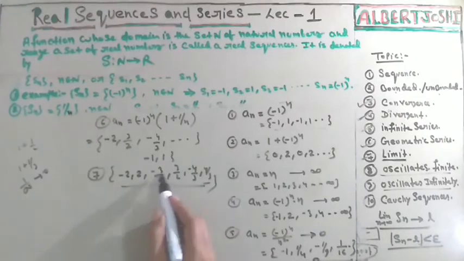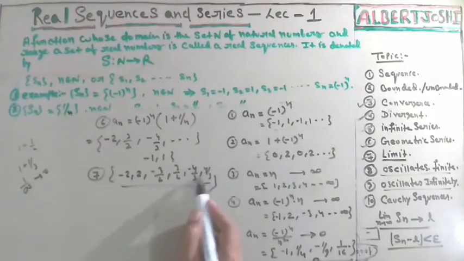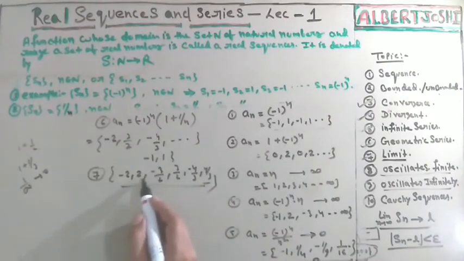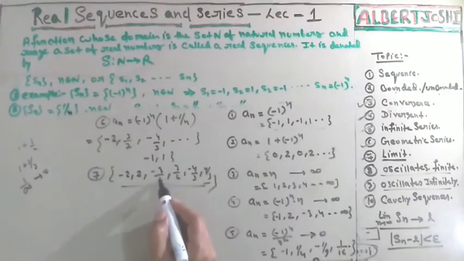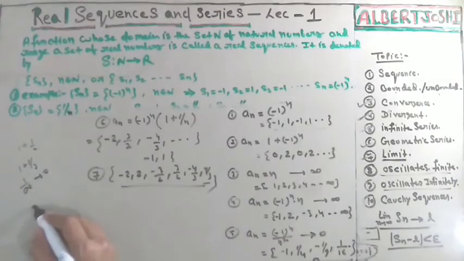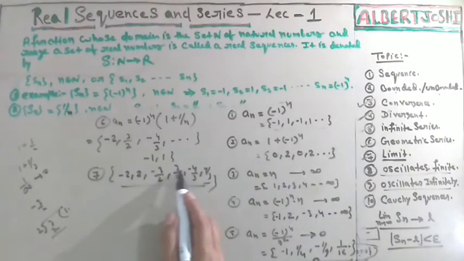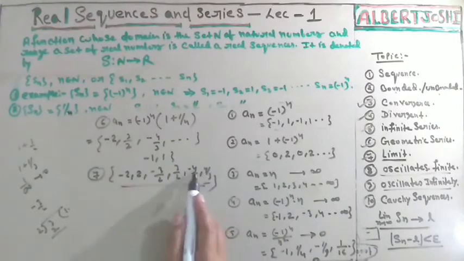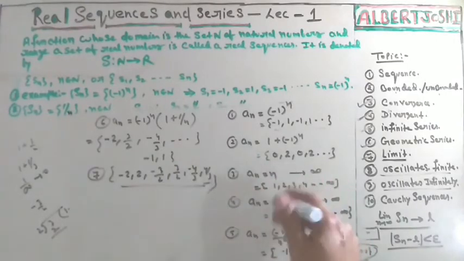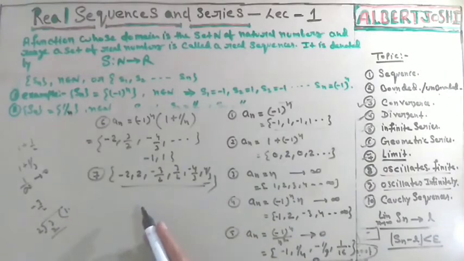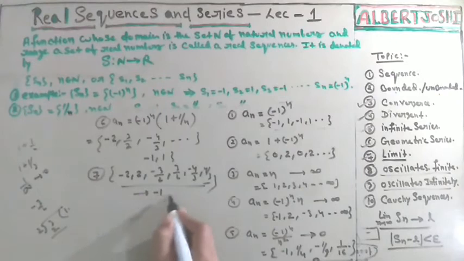You can see that 3 upon 2, 4 upon 3 are getting smaller, that is, 1 point something. If you are increasing this value, 5 upon 4, 6 upon 5, then its limit values will go to minus 1 and 1.